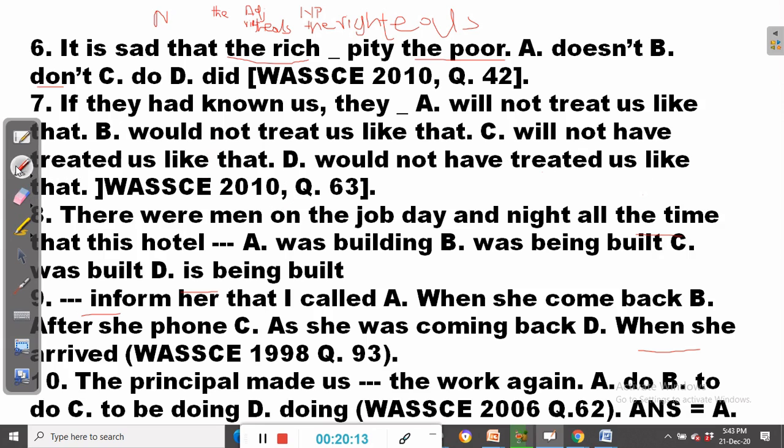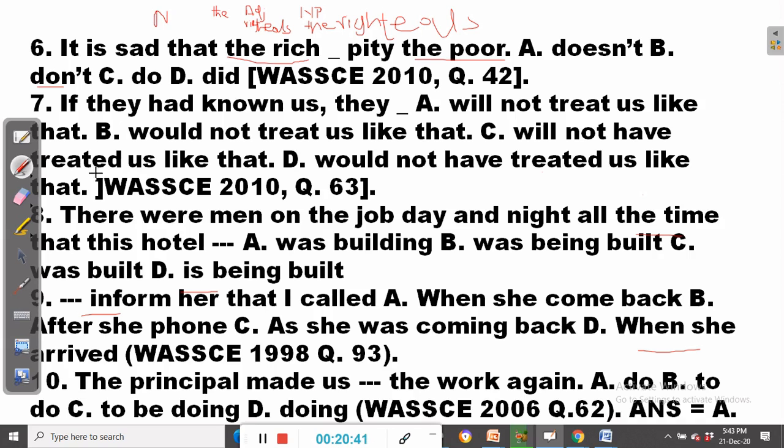What we are dealing with in question number 7 is what is called the conditional sentence. This type of conditional sentence is the impossible condition. We have the likely condition, and we have the impossible condition.